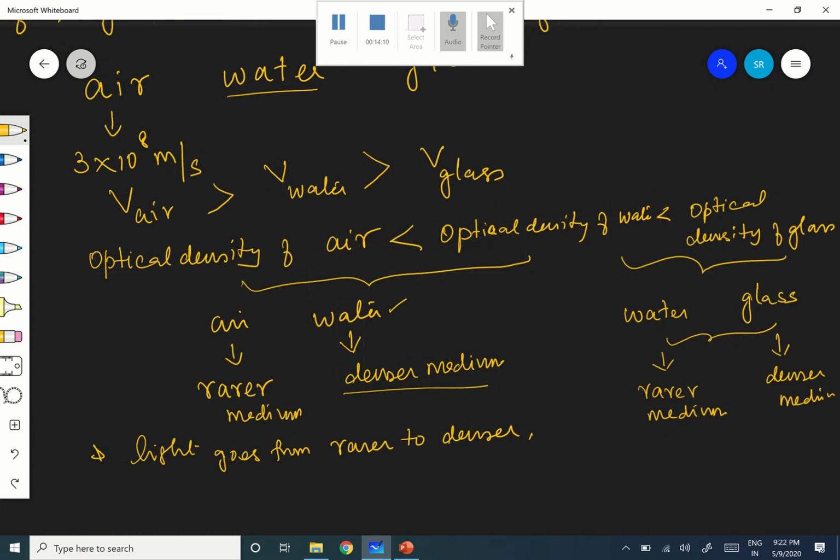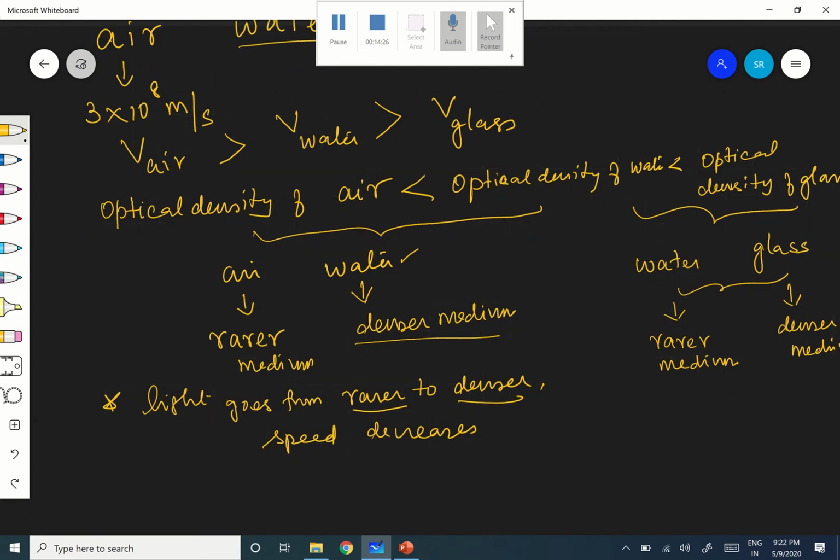The speed decreases, no? Why? In the rarer medium, it moves faster when compared to the denser. Therefore, when the light is going from rarer to denser, definitely the speed decreases, right?